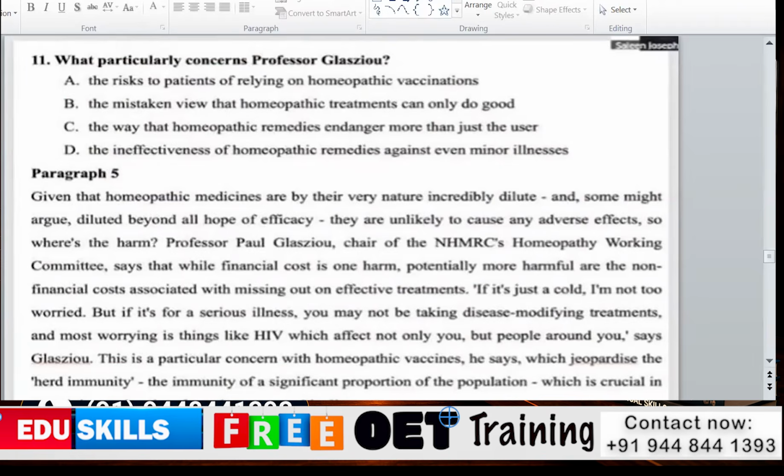Paragraph 5. Given that homeopathic medicines are by their very nature incredibly dilute, and some might argue diluted beyond all hope of efficacy, they are unlikely to cause any adverse effects. So, where is the concern? Professor Paul Glasziou, chair of NHMRC's Homeopathy Working Committee, says that while financial cost is one harm, potentially more harmful are the non-financial costs associated with missing out on effective treatments.